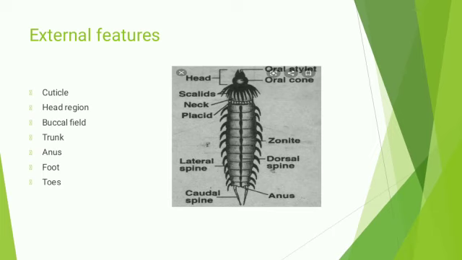Then the trunk region is the largest part of rotifers. If we see the shape of the trunk region, it is elongate and sac-like. Now we are discussing the anus. The anus is present dorsally on the posterior trunk. The posterior narrow portion is called the foot, and the terminal portion of the foot usually bears one or two toes. Then we discuss the base of the foot. At the base of the foot are many pedal glands whose ducts open on the toes. If we see the diagram, we see the head region, lateral spine, caudal spine, anus, oral cavity and oral cone. These characters are present in the external features.